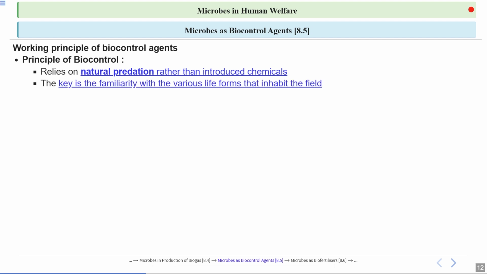Now, the key is familiarity with the various life forms that inhabit the field. Before introducing a biocontrol agent, you should be familiar with the various life forms present in that ecosystem.